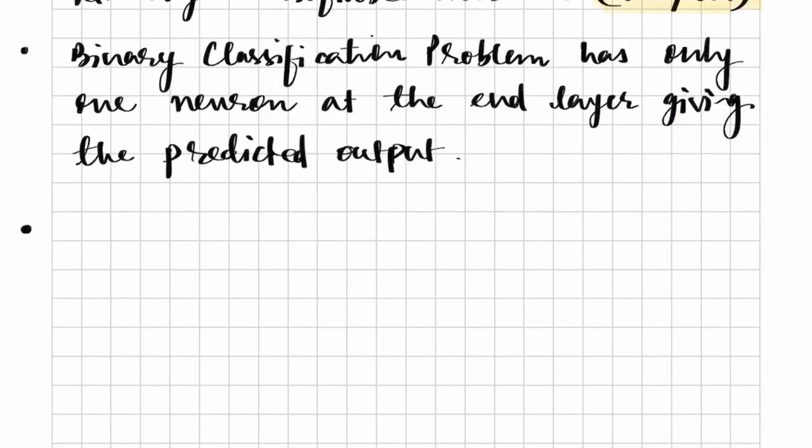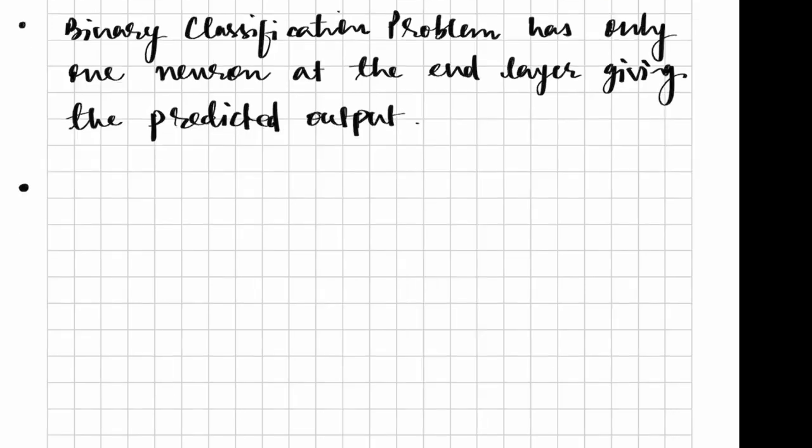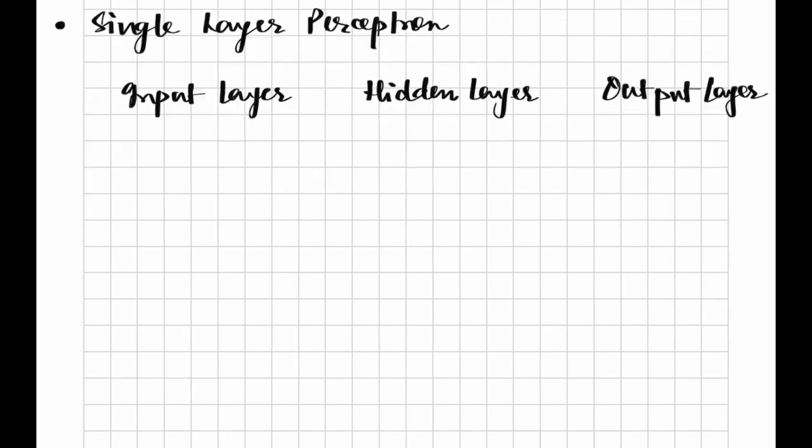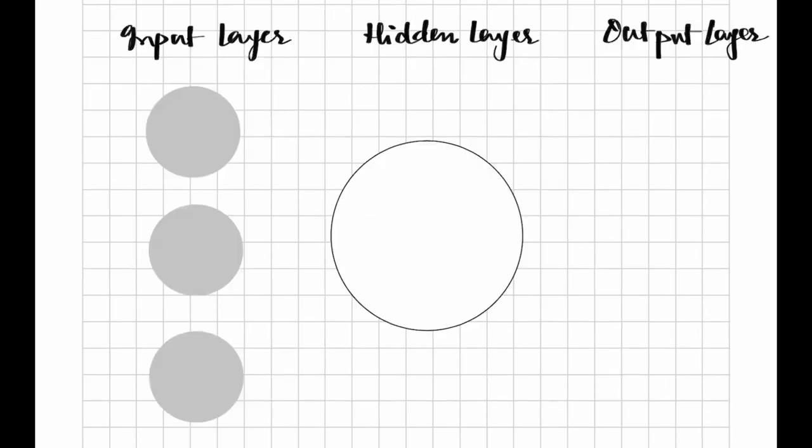Now let me quickly draw for you a single layer perceptron. In the single layer perceptron model, there is an input layer, hidden layer, and output layer. The input layer has, in this example, 3 inputs. Let us say x1, x2, x3.